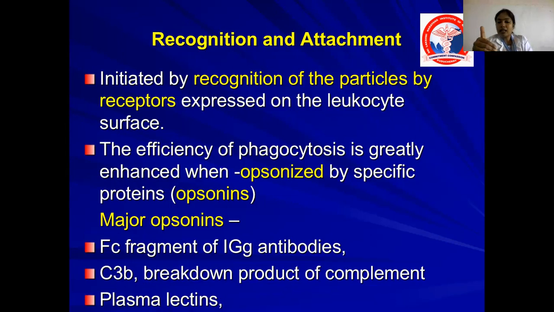Another is C3b, the complement breakdown products: C3b, C4b, C5b. These complement breakdown products also get attached to the surface of bacteria. And there are certain plasma lectins that also get attached to the surface of bacteria.